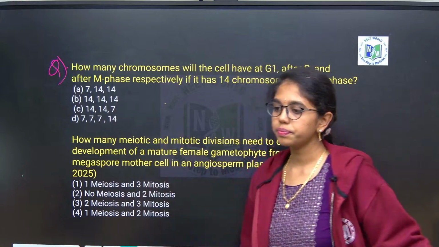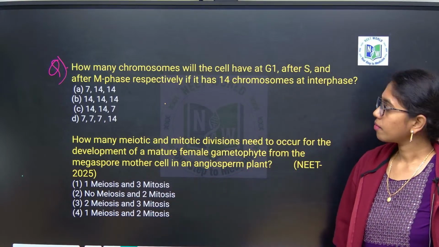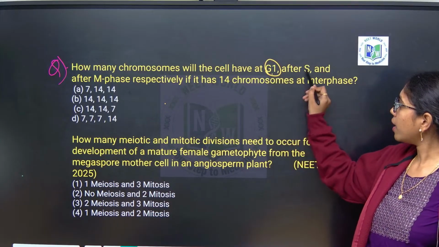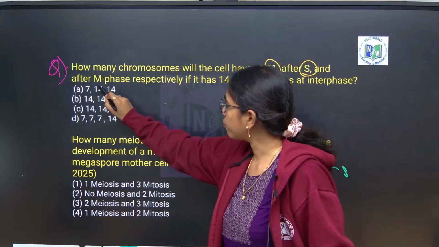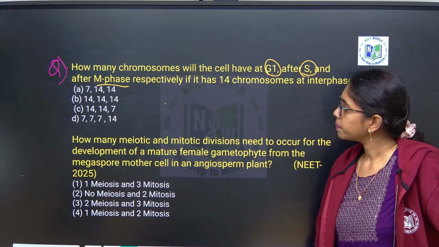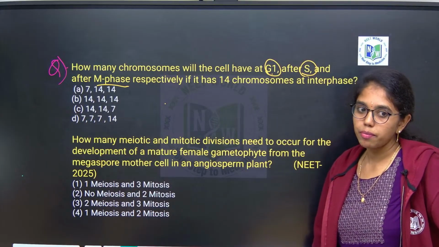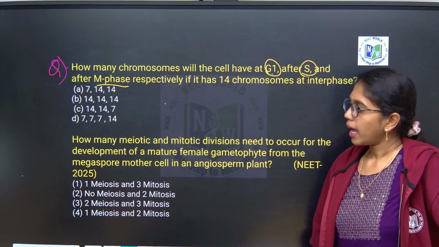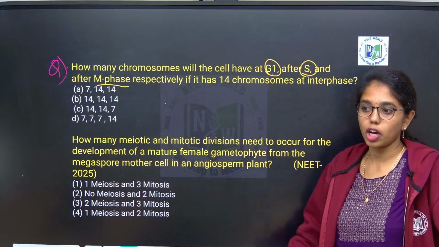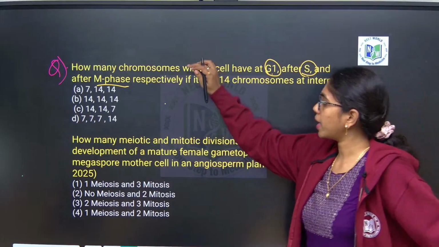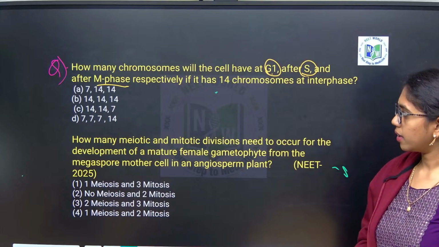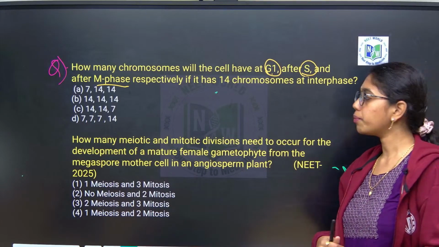Yeah, first question. How many chromosomes will the cell have at G1, S and M phase? Here in M phase you can consider mitosis only, because he did not mention specifically that it is meiosis. The same type of question appeared in the TGAP set. Option A? No. Look into it properly, Nandu.